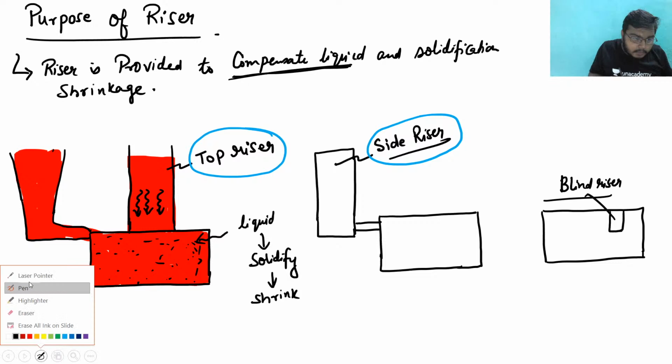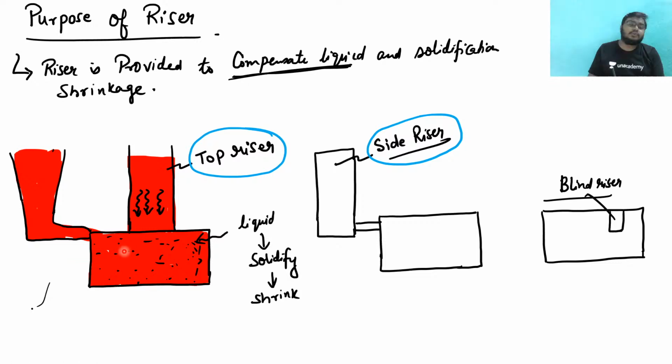So in English, what will happen is that in this place, suppose you have filled the molten metal into this mold cavity, right, and this molten metal is also in the riser. Now suppose the molten metal in the riser solidifies first, and after that the molten metal in the mold solidifies lastly. Then what would be the problem that we have to face? See, what is the sole purpose of this riser?